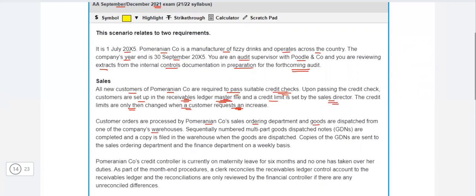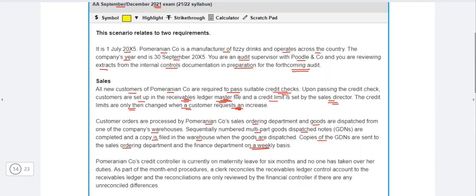Okay, fine. Sequentially numbered multi-part goods dispatch notes are completed, and a copy is filed in the warehouse when the goods are dispatched. The copies of GDN are sent to the sales ordering department and the finance department on a weekly basis.